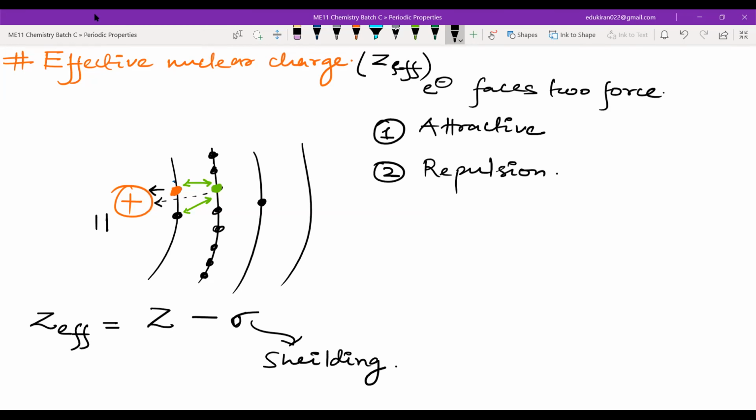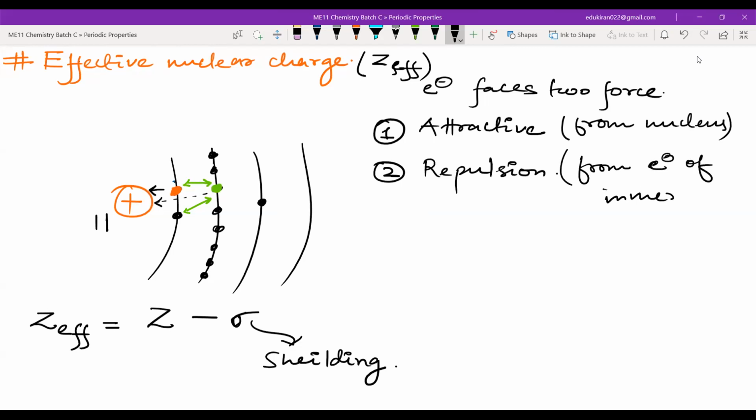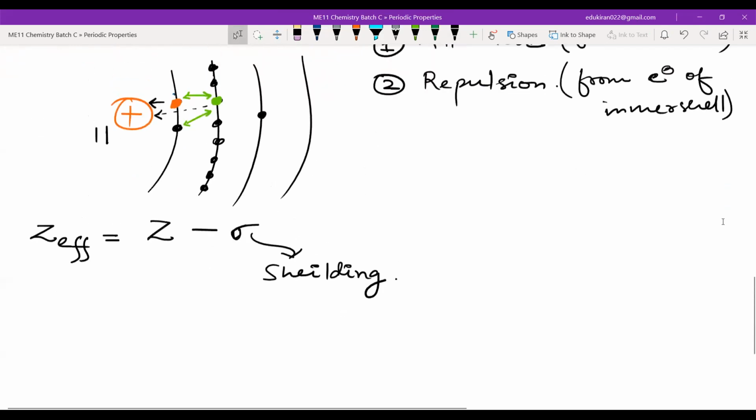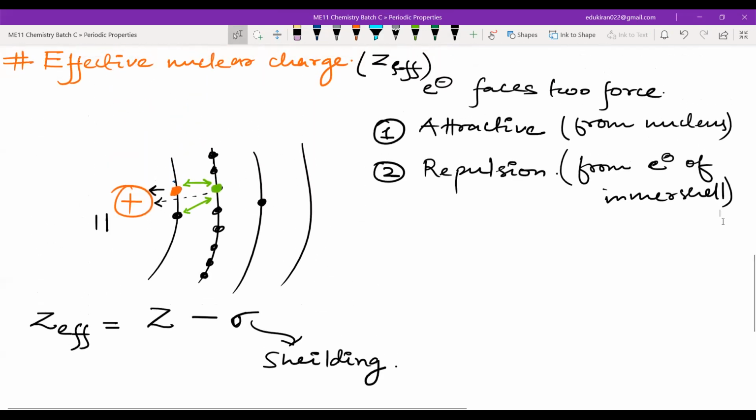Please draw this and write Z effective is equal to Z minus sigma. The electron feels attraction from the nucleus, and it will be facing repulsion from the electrons of the inner shell. Done? Everyone is done? Yes, sir.